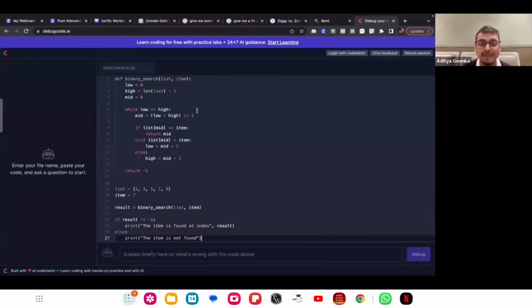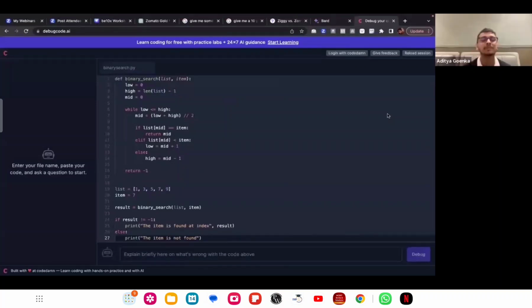But there is one problem. Tell me what I have not done already. There are no bugs. This is a code written by Bard, which is absolutely right. But there needs to be some bug for debugcode to identify the bugs, right?